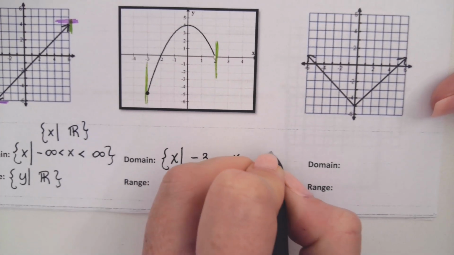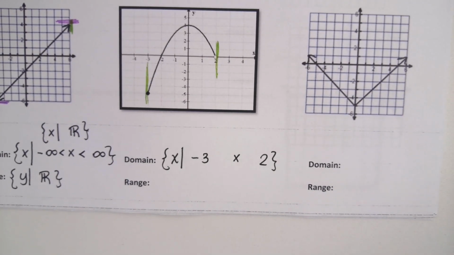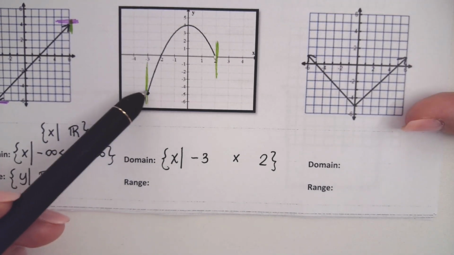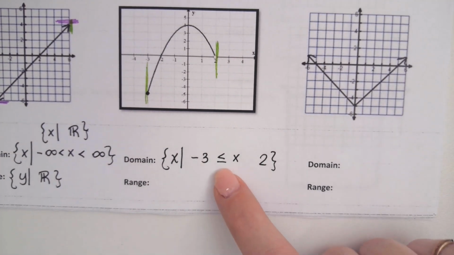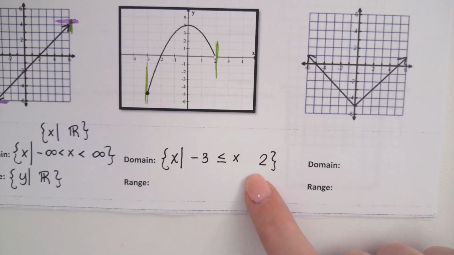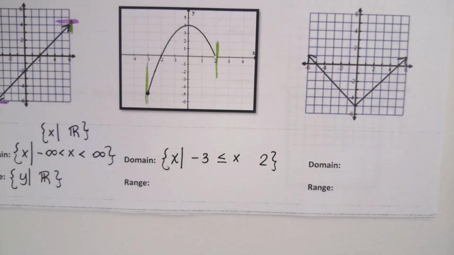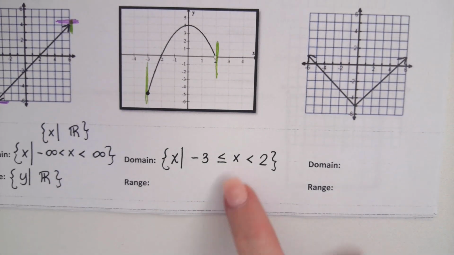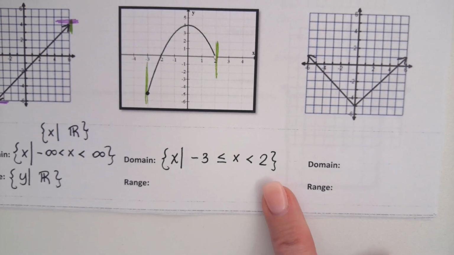I'll put my x in between, and then again, the inequality symbols always face the same direction. The only thing you adjust is whether or not it's going to include that value and you need the line underneath. On the side with the -3, is it going to include that -3? Yeah, because there's an actual point there, so we do want the line underneath for that one because it's including this point. But on the side with the 2, do we want the line underneath? No, because there's an open dot there, so it does not include that one, so you just want to say less than. So you would say x is greater than or equal to -3, but less than 2.